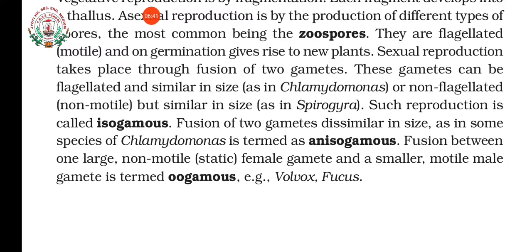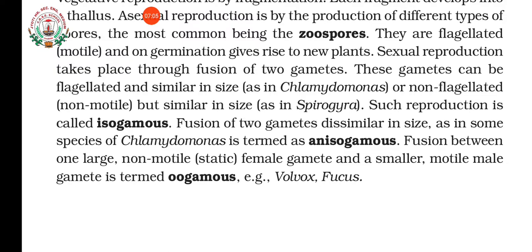That is the oogamous type. Oogamous means the fusion of gametes takes place between two different sized gametes, that is, one is large and non-motile, which is the female gamete, and the male gamete is small and motile.